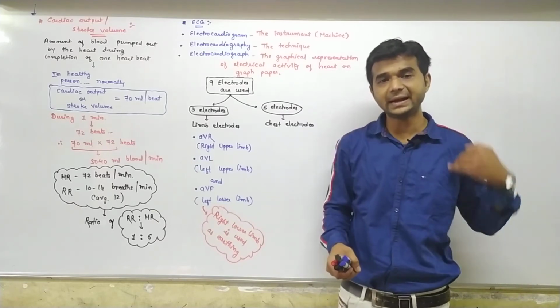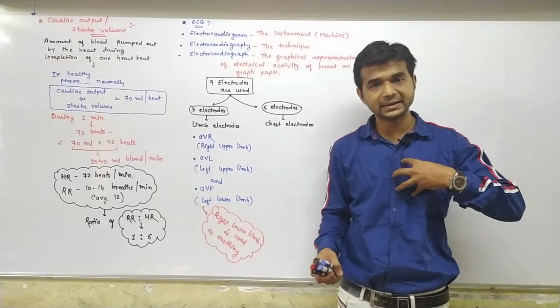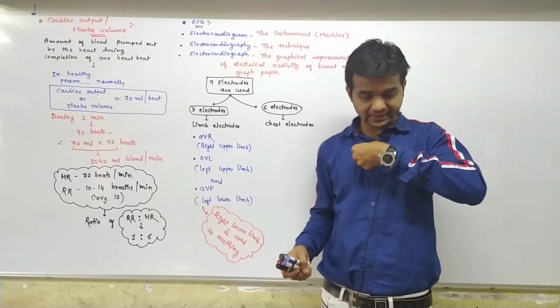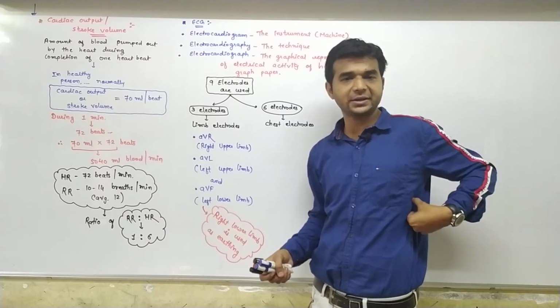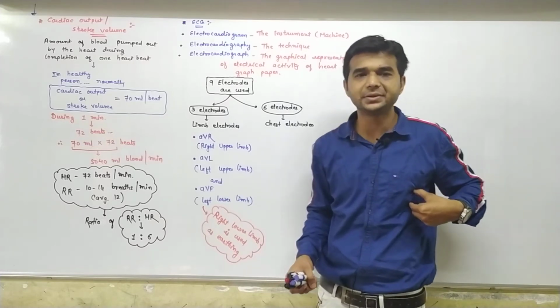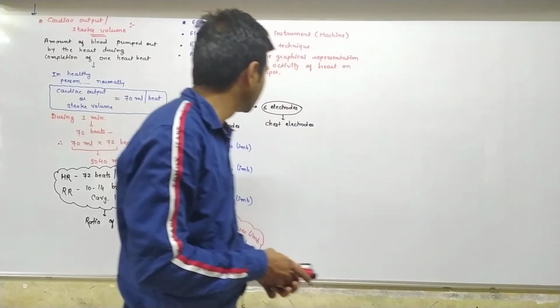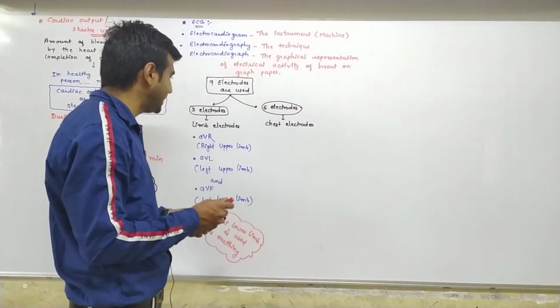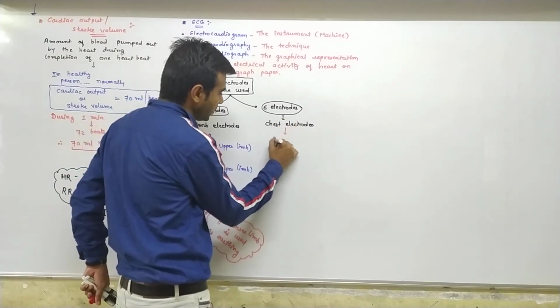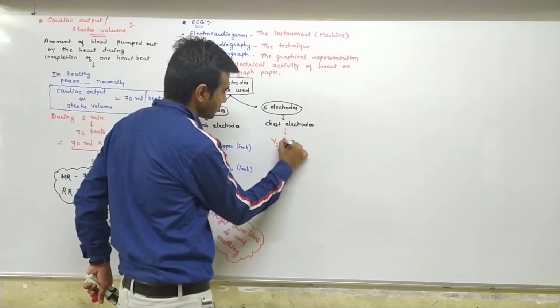In this way, a right angle triangle is formed, and in the center of that, the heart is there. Now over the heart, one by one in this direction, chest leads are connected to it. So these are known as chest electrodes, named V1 to V6.